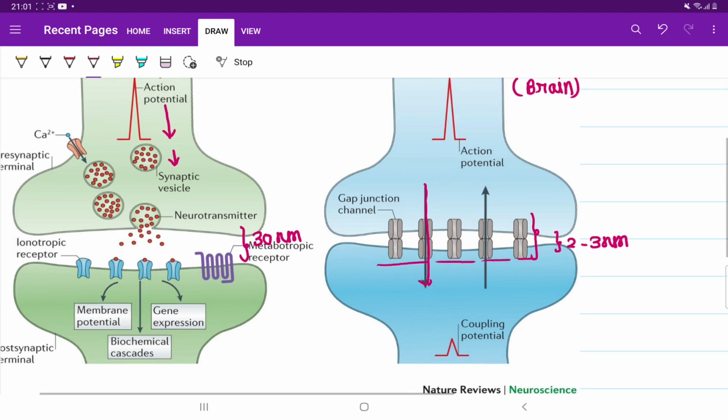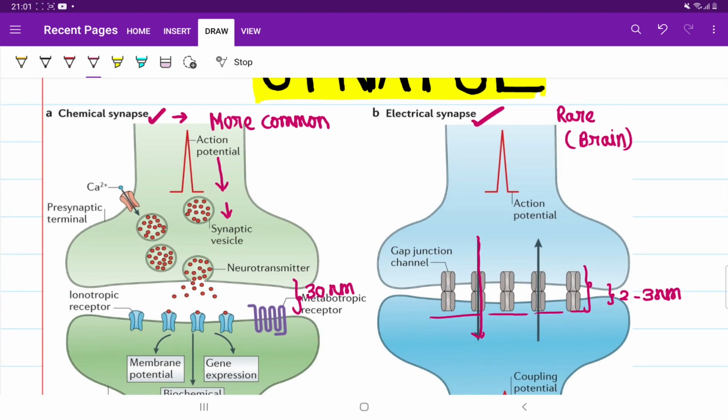Now, students, from whatever I have explained till now, you tell me, in the chemical or the electrical synapse, where will transmission of impulses be faster? Obviously the electrical synapse. Because the neurons are so near, they don't need to release neurotransmitter and then have influx of ions. The nerve impulse directly travels from one neuron to another through the gap junction. So in the electrical synapse, transmission of nerve impulse is fast.